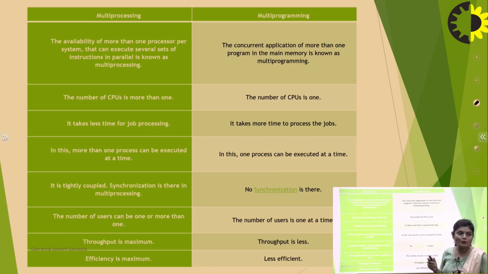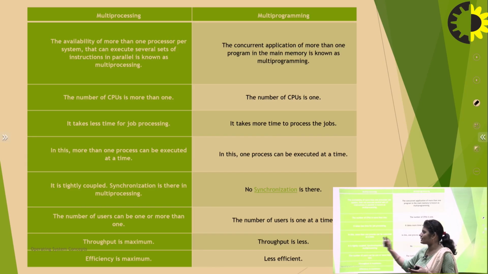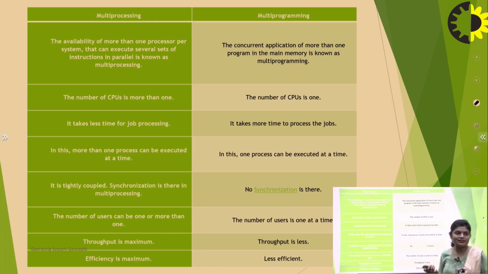Because here there are a number of processors, it takes less time to process the job. In this, more than one process can be executed at a time. At a single time, more than one process can execute because we have a number of processors.